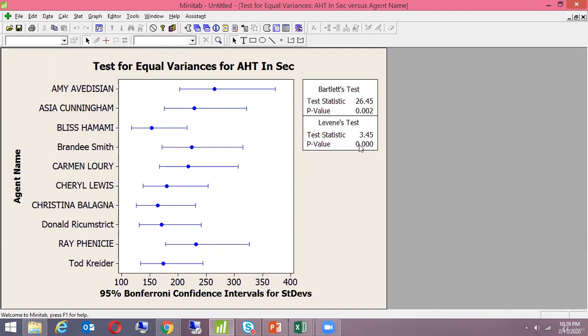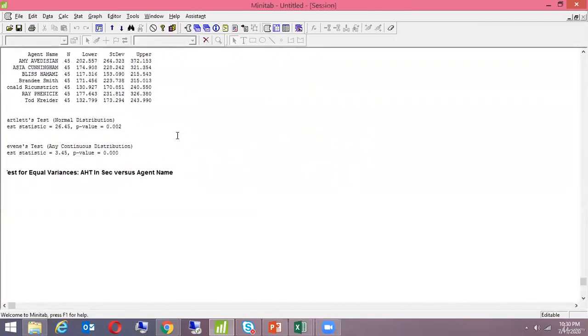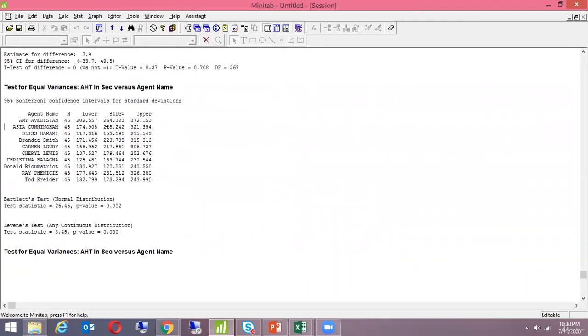So my p-value is 0.00, which is a significant impact, which means their variances are significantly different from each other. Although their means were not significantly different from each other, the average is good. But when it comes to variance, there is a significant difference. I'll show it to you in the session window. Here you see the standard deviation: 264, 228. So there's a significant difference.